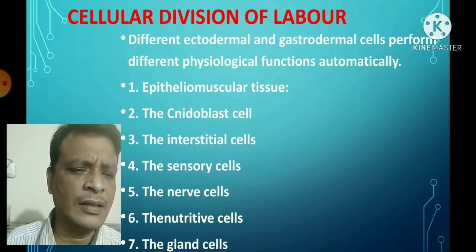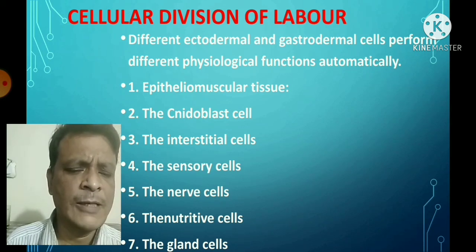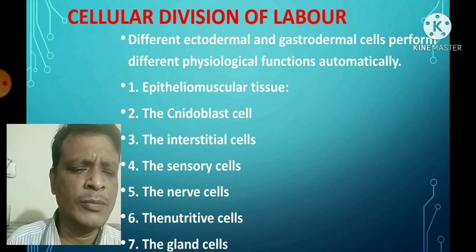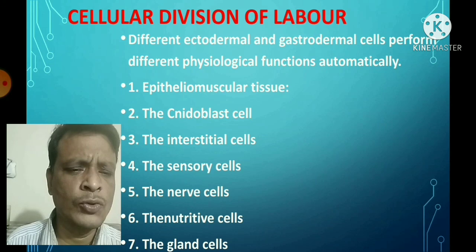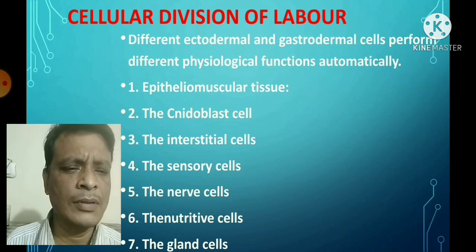Number 7, the gland cell. The gland cell is a modified type of epithelial-muscular cell, and in the gastrodermis there are two types of gland cells found. Number 1, the mucus secreting gland cell, and number 2, the enzyme secreting gland cell. Both gland cells help in digestion, and they also secrete some adhesive substance that helps the hydra attach itself to any substratum.